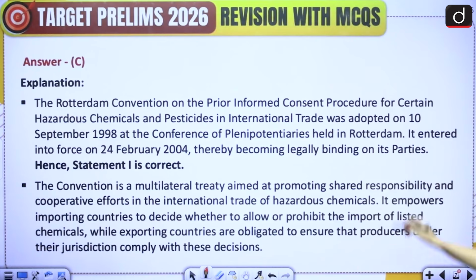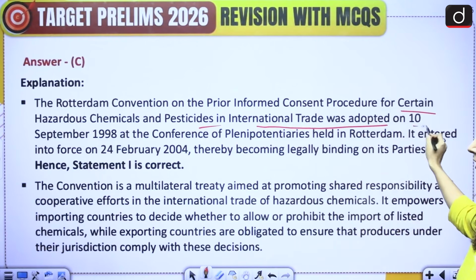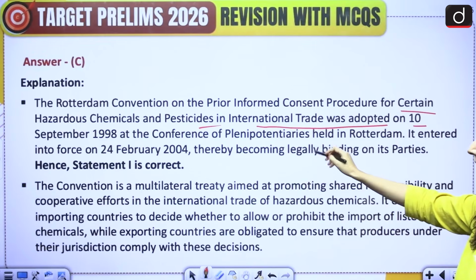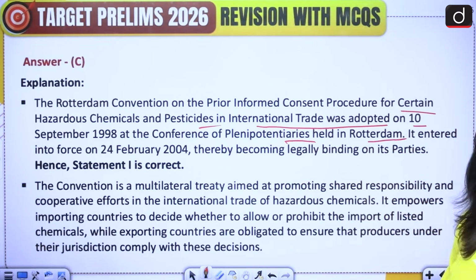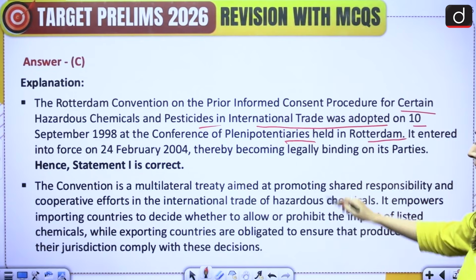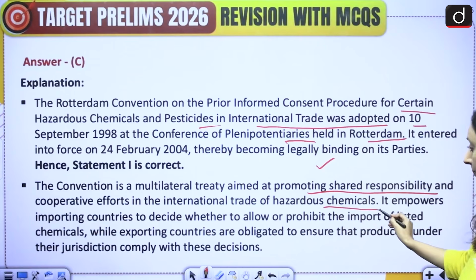Okay. So it is for certain hazardous chemicals and pesticides in international trade, and it was adopted in 1998 at the Conference of Plenipotentiaries held in Rotterdam, but it entered into force in 2004. So the first statement is correct, and it's a multilateral treaty. It has multiple parties to it. It is aimed at promoting shared responsibility and cooperative efforts in the international trade of hazardous chemicals.